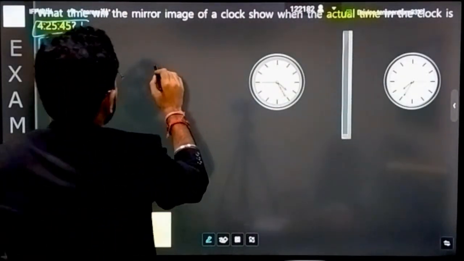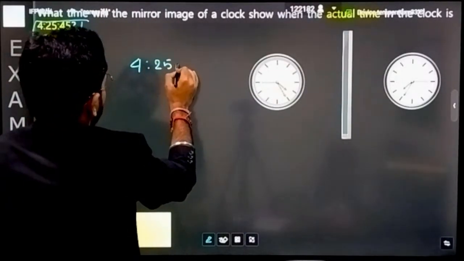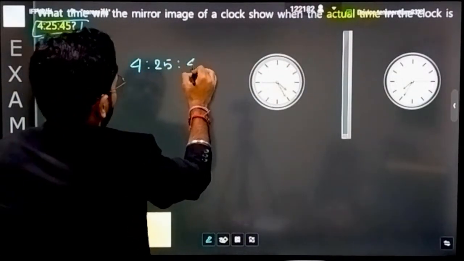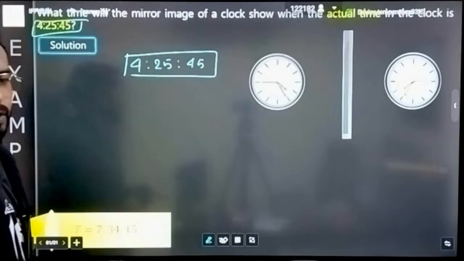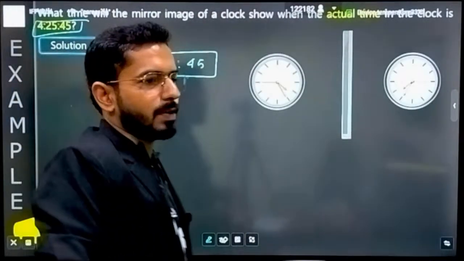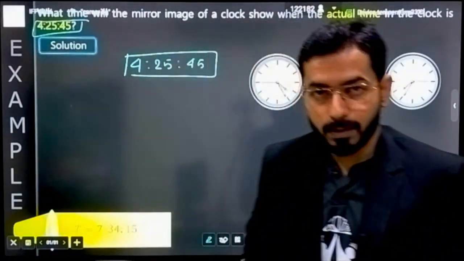What is the time that is actually there? Actual time is 4 hours 25 minutes and 45 seconds. This is the time that you are actually having. So the question will always be asking you, tell me what is the reflection of this time that you will be watching in the mirror.